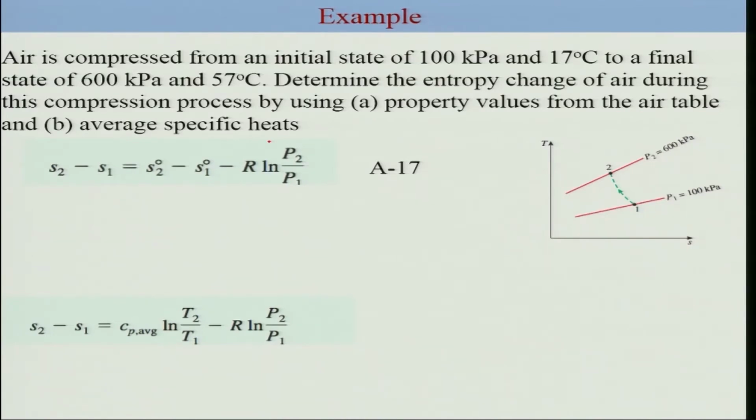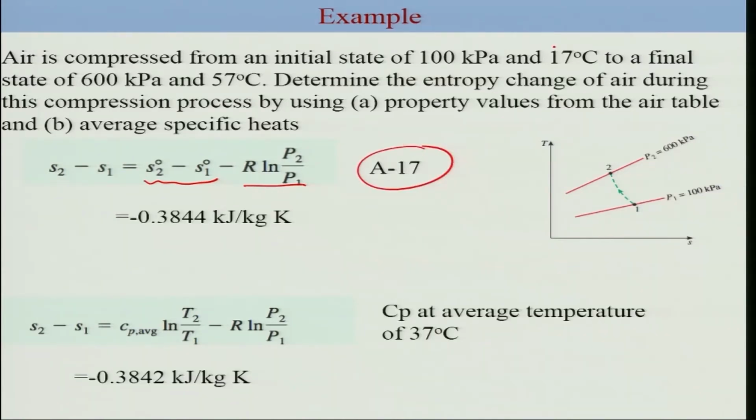If you want to use the property table, we have this expression which connects the change in entropy to the change in entropy first calculated from the absolute 0 as a reference, and then the contribution due to the ratio or change in the pressure. And from A17 you can directly take these values, considering the temperatures are given. So temperature is needed for this part, and of course the pressure will be used for this part. With that the value comes out to be this.